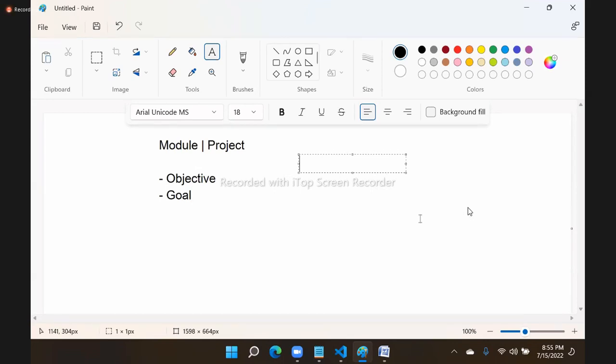Every project and module that you design for real-world scenarios will have an objective and a goal. What is the difference between objective and goal? What is objective? What is goal?